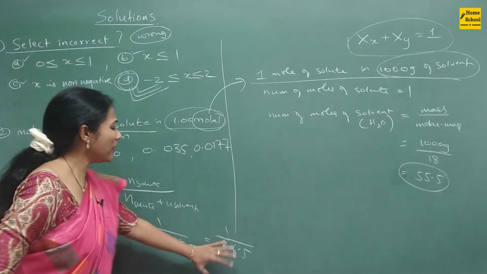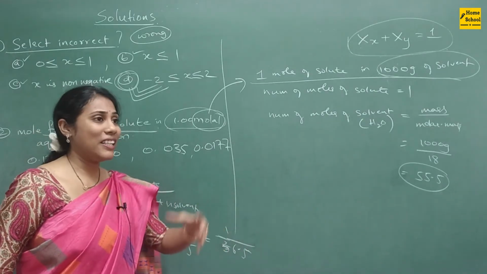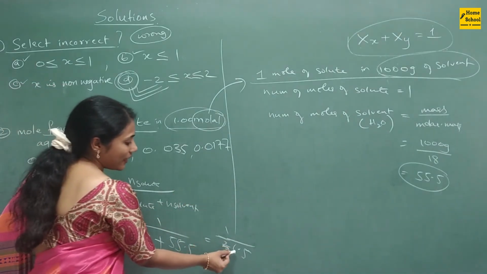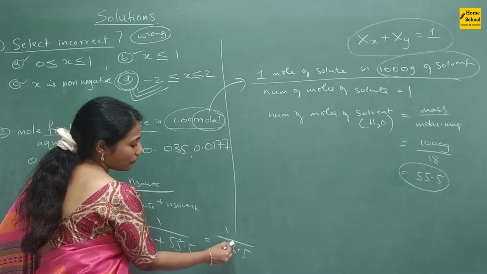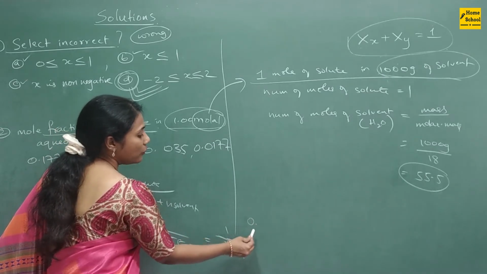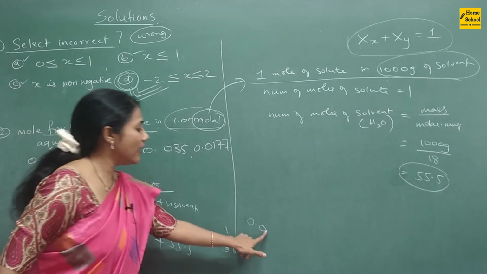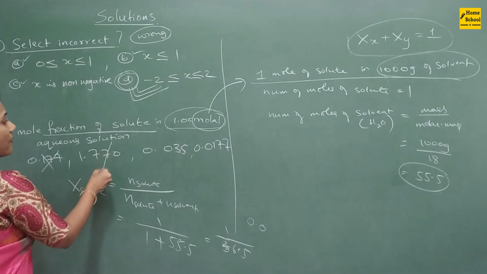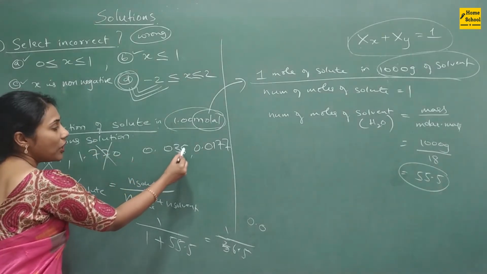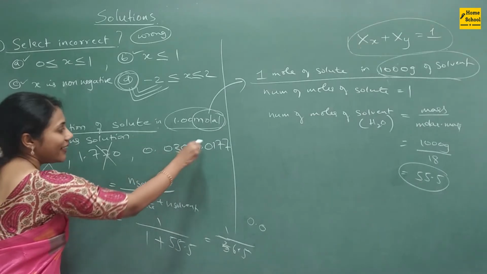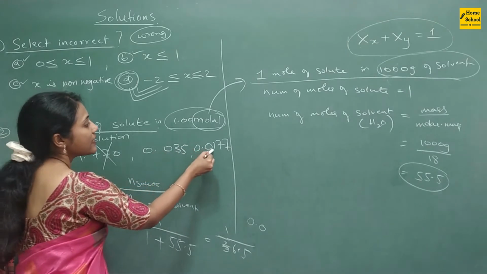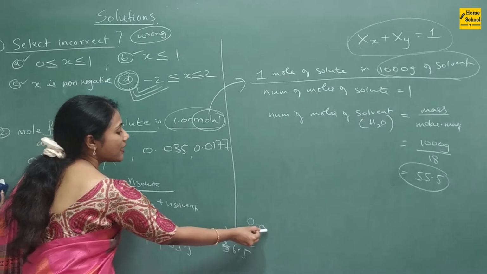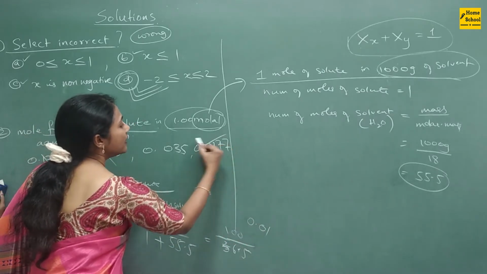That is 56.5, no? You don't need to calculate, don't waste your time doing this division. Just look at the options. If you do 1 divided by 56, definitely the answer will be 0.0 followed by some digit, right? See here, 0.1, so this option you can eliminate. 1.7, this option you can eliminate. Now your correct answer is either 0.035 or 0.017. Putting 100 divided by 56, that means 0.01 only will come. That means definitely this is the correct answer.